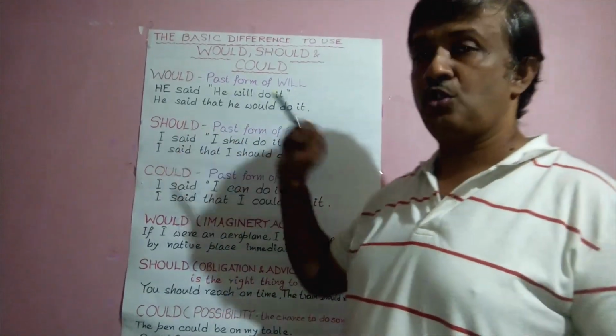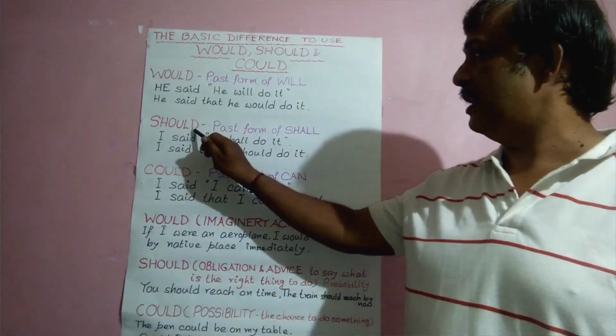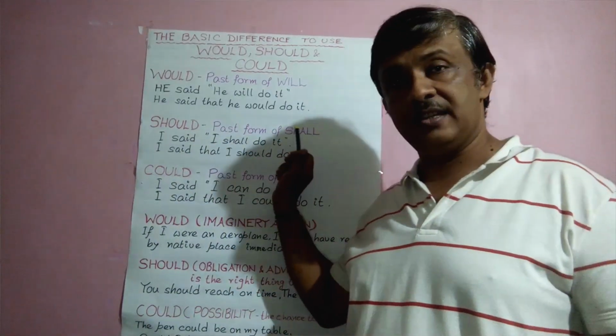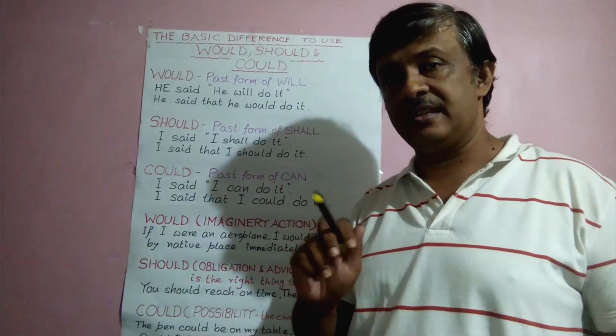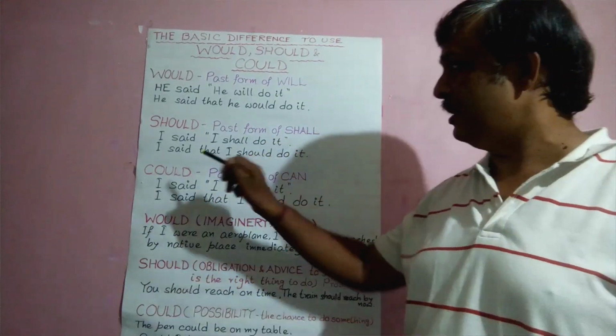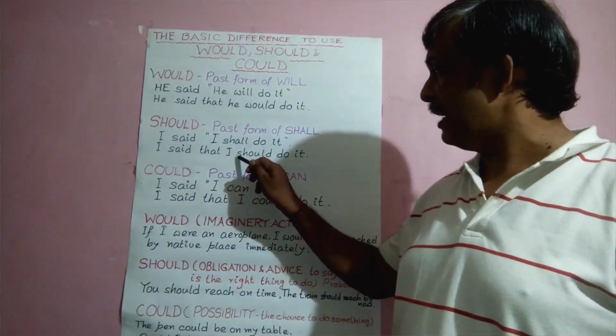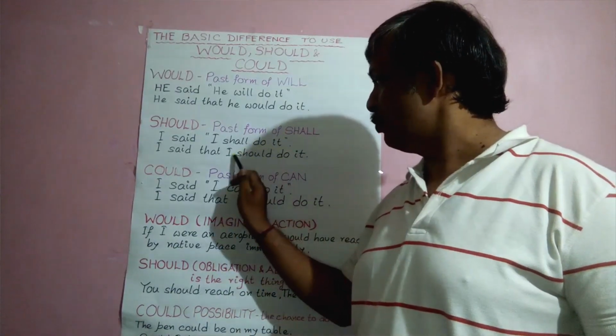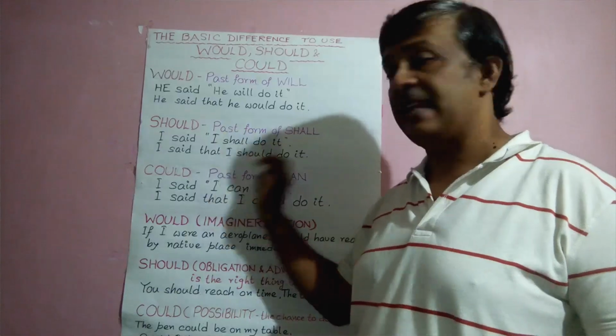Now see, should. This is the past form of shall. I said I shall do it. That is a direct sentence. In indirect form, that will be I said that I should do it. It is an indirect speech. Here we use should replacing shall.